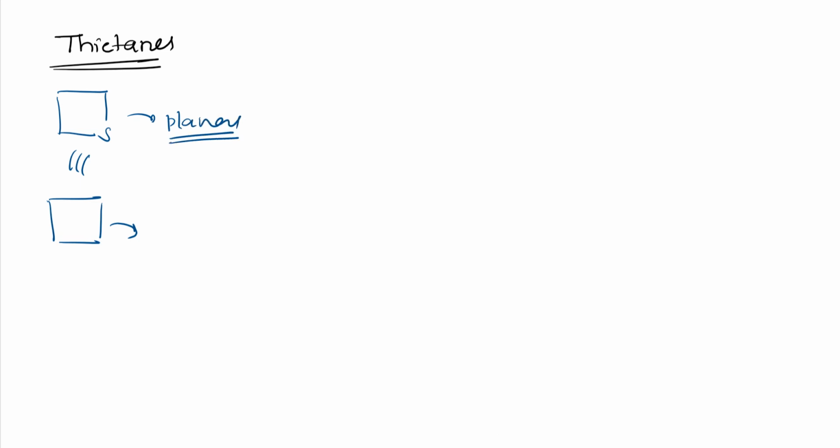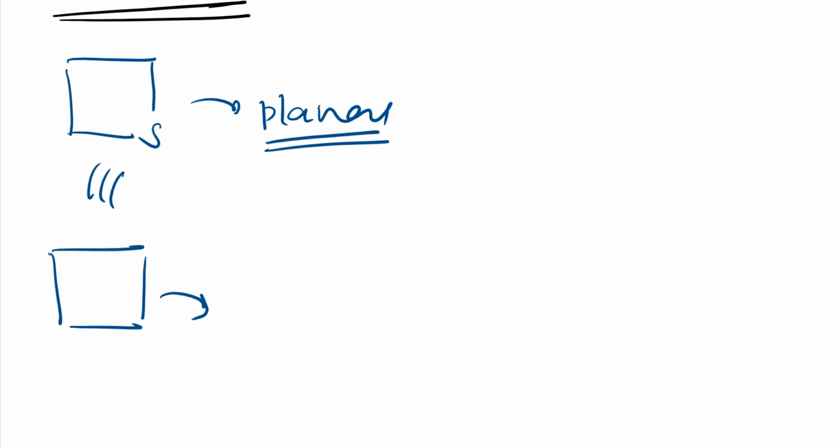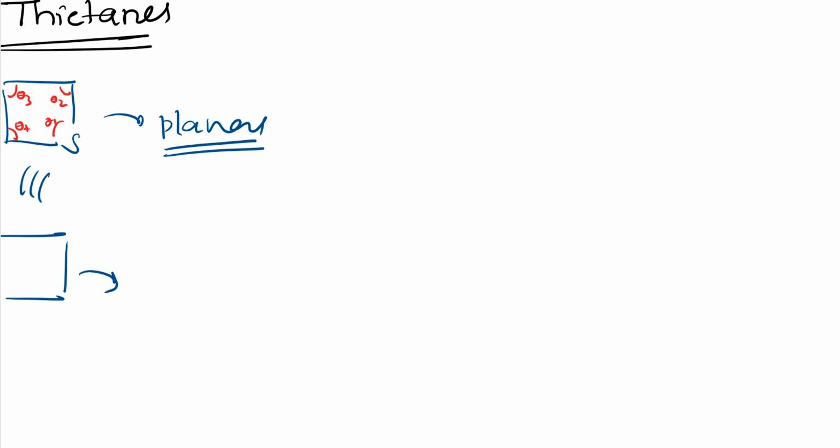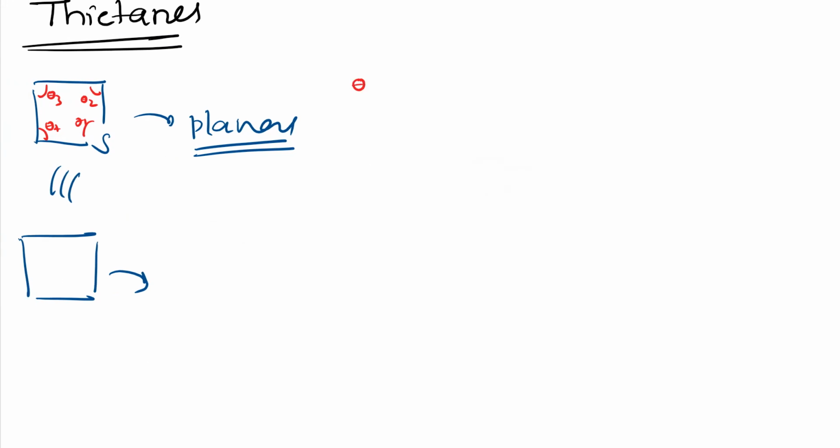Same as what we discussed for oxetane, you can apply the same thing here, so I won't explain it further. If you see these angles, let me call them theta 1, theta 2, theta 3, and theta 4.